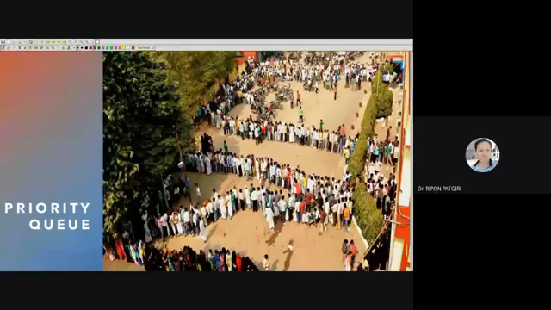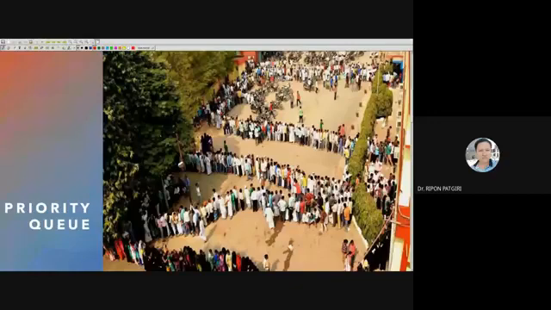Election? No. Demonetization. Yeah, demonetization. So I said waiting for cash. It was that huge queue, right? Huge queue at the time of demonetization.